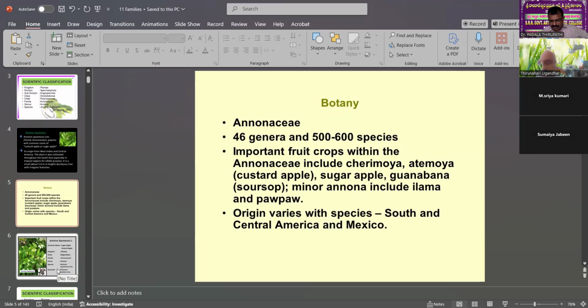Important fruit crops which the Annonaceae includes: Atemoya or custard apples, sugar apples, then guanabana or soursop, and minor annonas including ilama and others. These are common plant names included in the Annonaceae family. Origin also varies with species: South and Central America and Mexico. It is not a native plant in India.